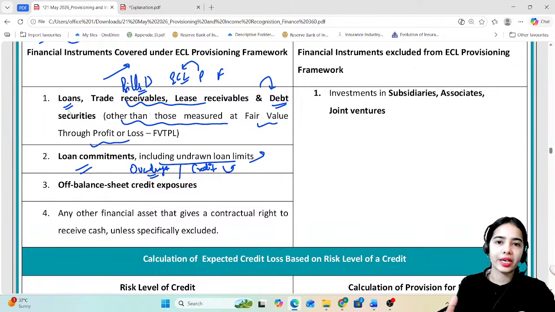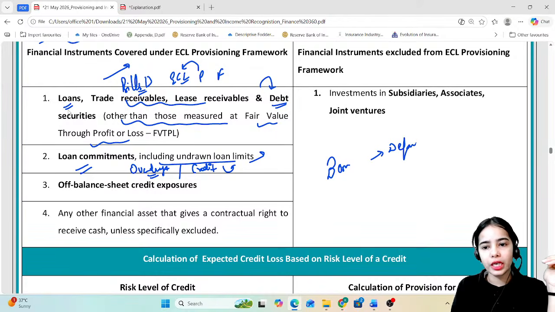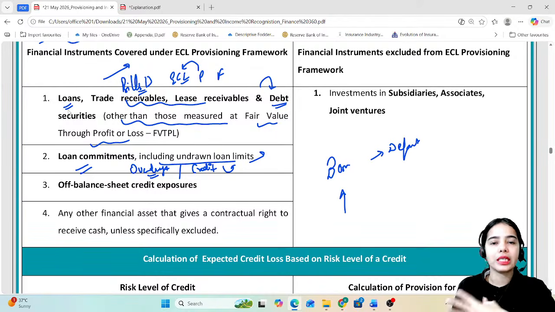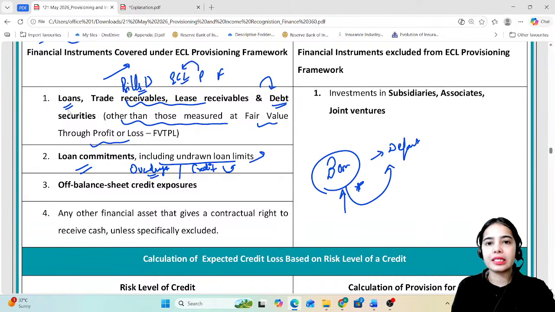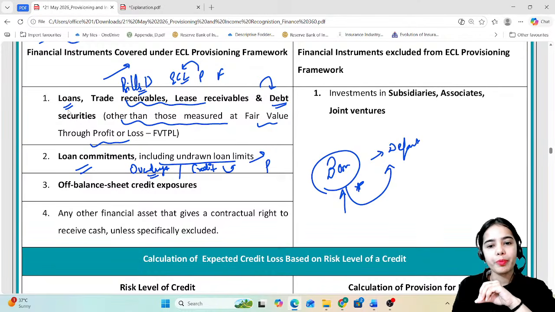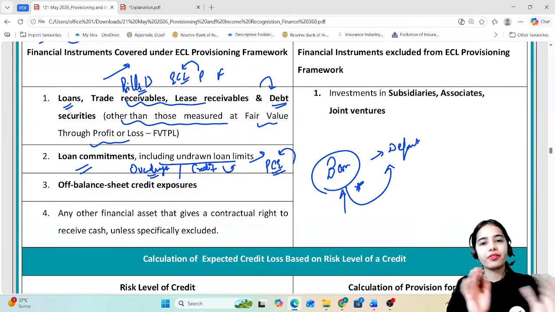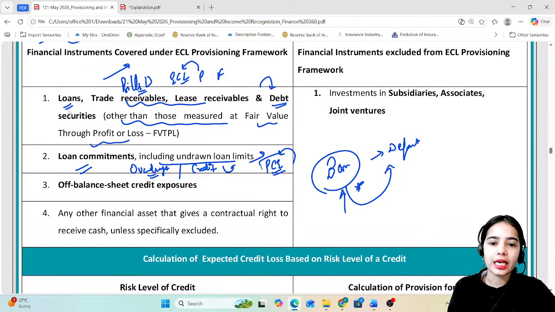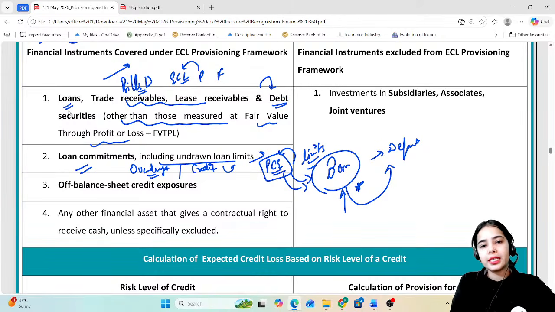Loan limits have been provided that might not have been drawn till now, but usually the limits are drawn before the default. So if the borrower is going to default, it usually also takes the overdraft facility and all the facilities that the borrower can take before defaulting. So loan commitments, the overdraft facility, any other facility where there is an undrawn loan limit, like the partial credit enhancement that we have discussed in the previous session, are limits that the borrower can draw. Okay, so these also come under the financial instruments covered under the ECL provisioning framework.